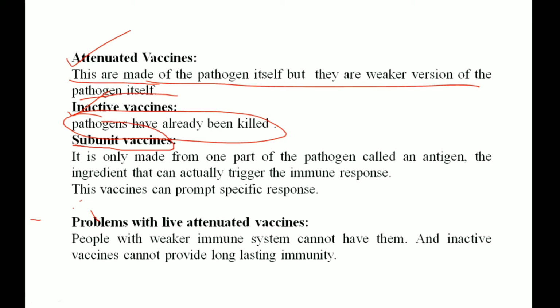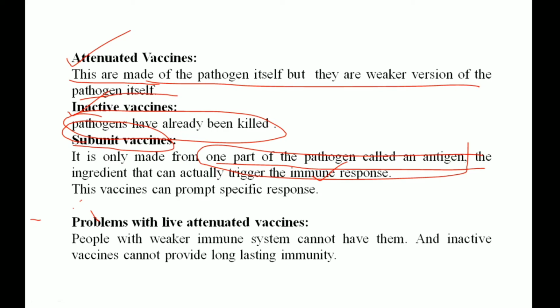And there are subunit vaccines, which are made from only one part of the pathogen, called an antigen, the ingredient that actually triggers the immune response. Thus, these vaccines can prompt specific responses.